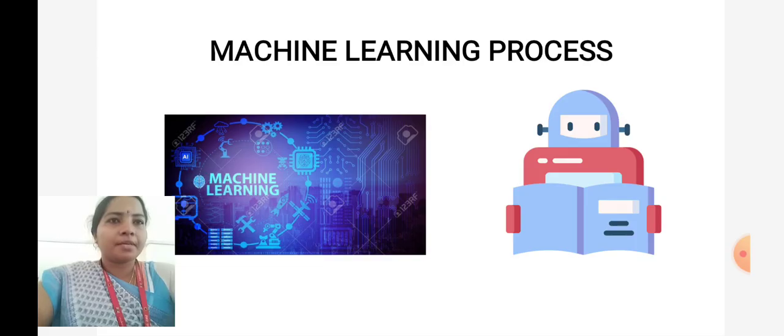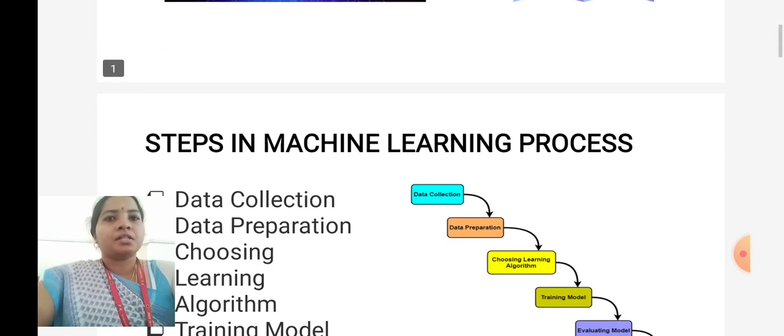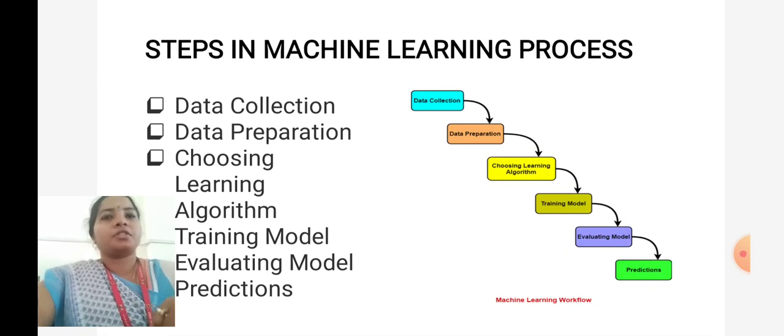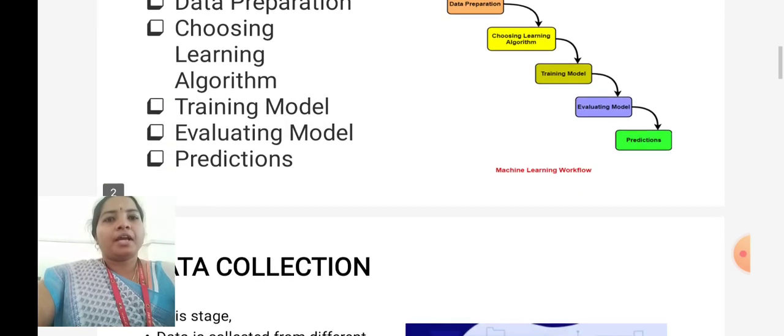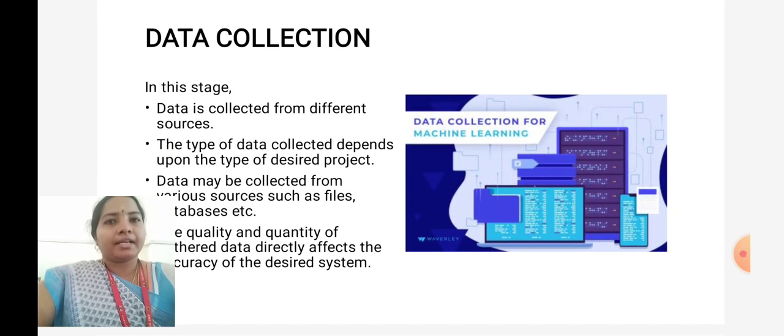We are going to see about the process of machine learning now. The steps involved in the machine learning process are data collection, data preparation, choosing a learning algorithm, training the model, evaluating the model, and doing some predictions. So what we have to do here is, first of all, data collection.